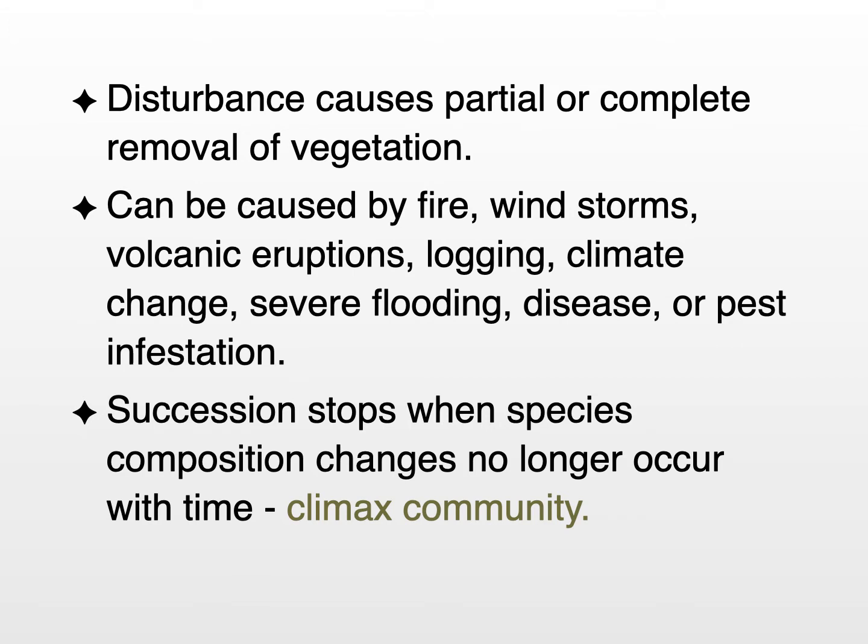What's important about succession is you see the same pattern of change in plant species with each disturbance event in a particular ecosystem type of plants. So in boreal forest, every time a disturbance occurs, the pattern of change in the composition of the plants in that community is identical or very similar until you reach this state called the climax community, when the composition of the plants occupying the habitat no longer changes.